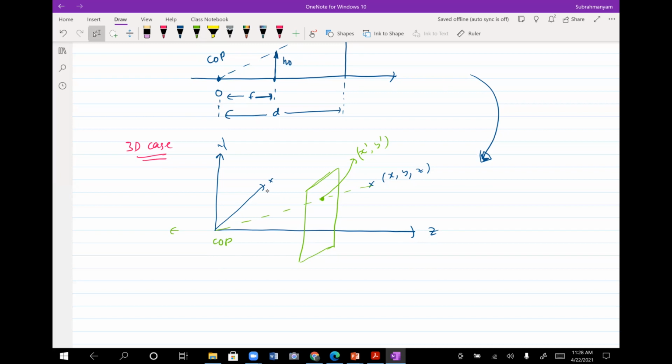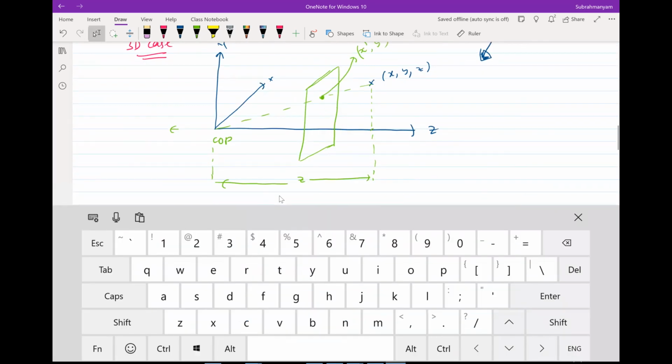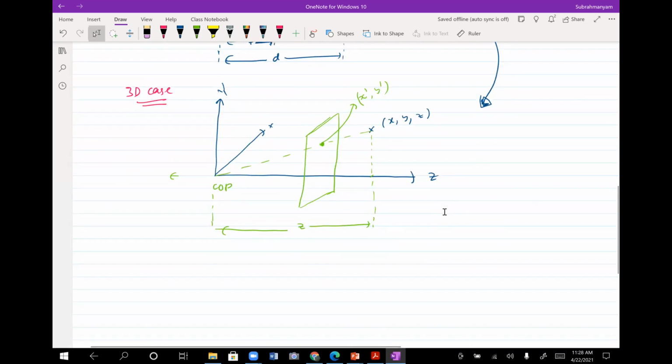So that plane I should ideally be drawing, but I'm sure you have dealt with that enough number of times. Let's call this my Z. My plane, just like I had here, this sensor is at distance f. And similarly, this plane is intersecting with the z-axis at a location of f here.